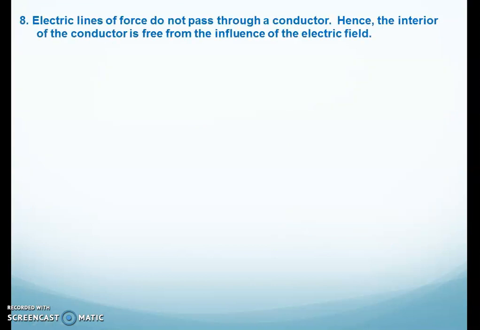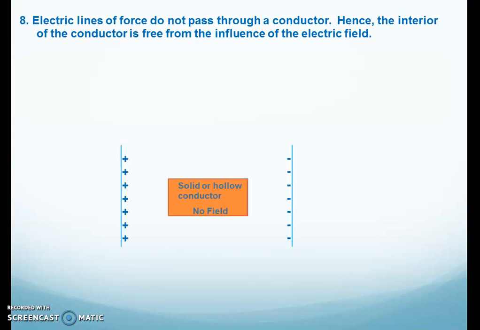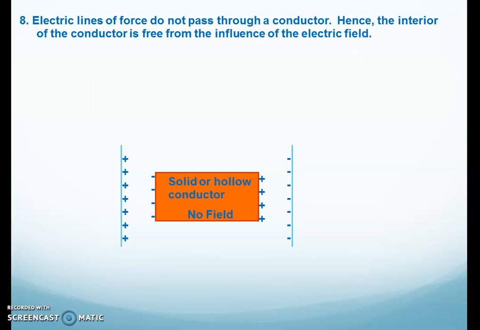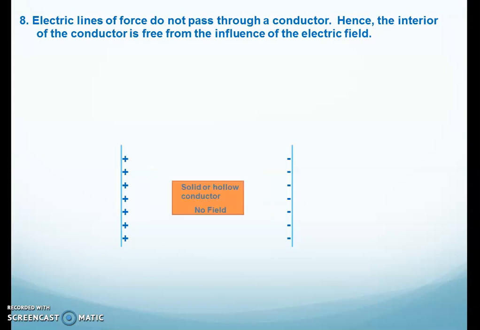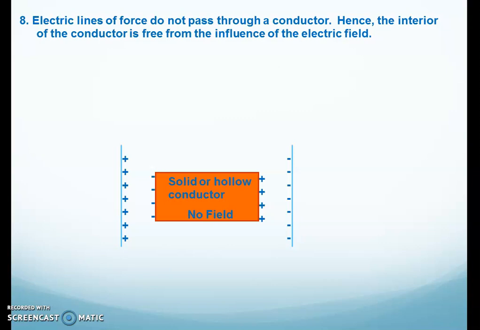Now, the eighth property: electric lines of force do not pass through a conductor. Now, why? This is an electric field. When a conductor is placed in an electric field, charge is induced at its surface. All the free electrons come out at this surface towards the positive charge, and positive charge is induced on the other side.